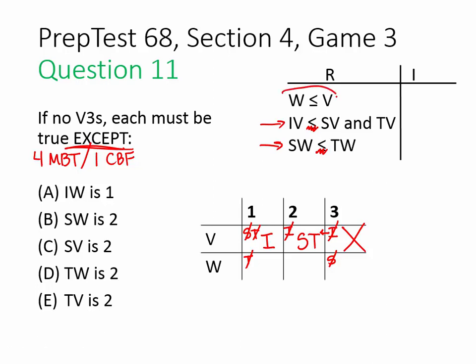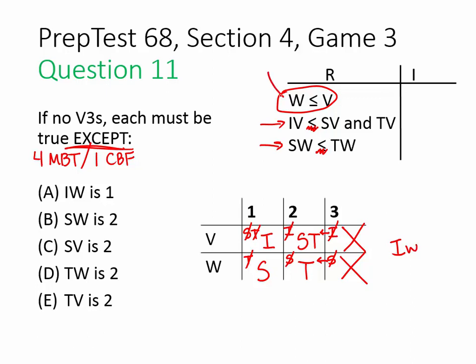Now, this rule tells us that our website targets must be less than or equal to our voicemail targets, so we can't have any W3s. This rule thus shifts. We can't have S here. So S must be here and T must be here, and our only remaining floater is IW.